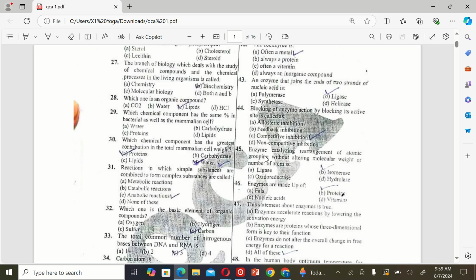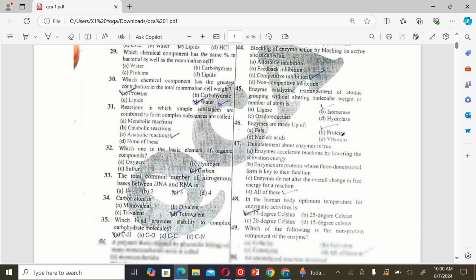The next MCQ is the enzyme catalyzing rearrangement of atomic grouping without altering molecular weight or number of atoms is A. ligase, B. isomerase, C. oxidoreductase, and D. hydrolase. So the correct option is B, isomerase. The next MCQ is enzymes are made up of A. fats, B. protein, C. nucleic acid, and D. vitamins. So the correct option is B, proteins.